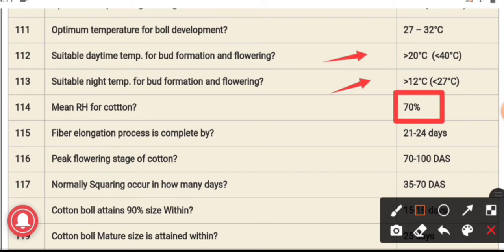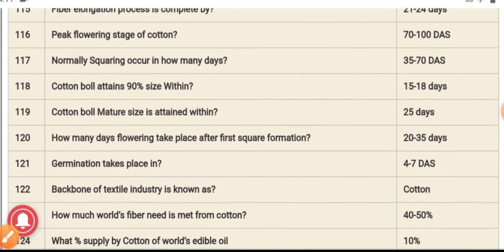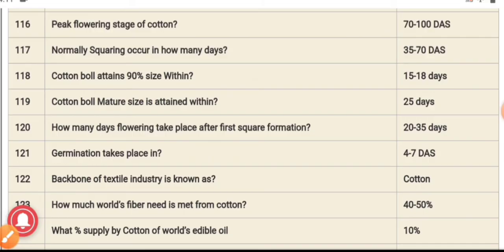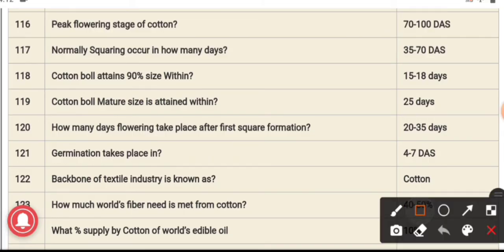The fiber elongation process is completed in 21 to 24 days. The peak flowering stage of cotton is 70 to 100 days after sowing, and normal squares occur 35 to 70 days after sowing.